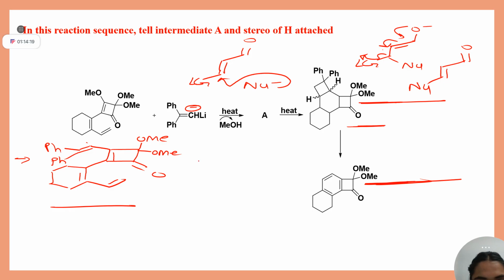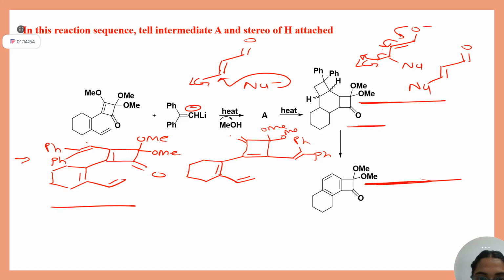If I write this intermediate in a somewhat modified way, just tell me if I am correct. 6 pi electron ring closing. Clear? Double bond next to it, Ph, Ph, and then OMe, OMe, and here C double bond O.